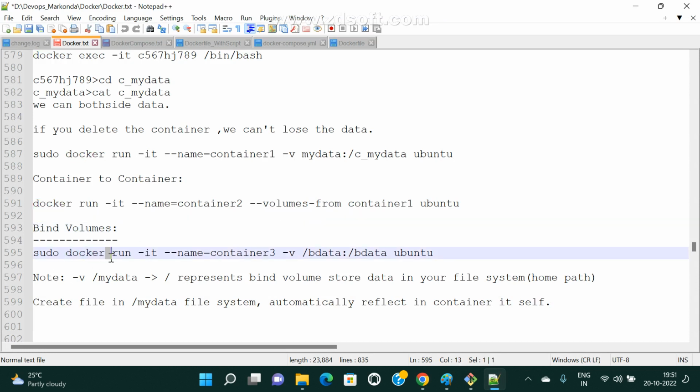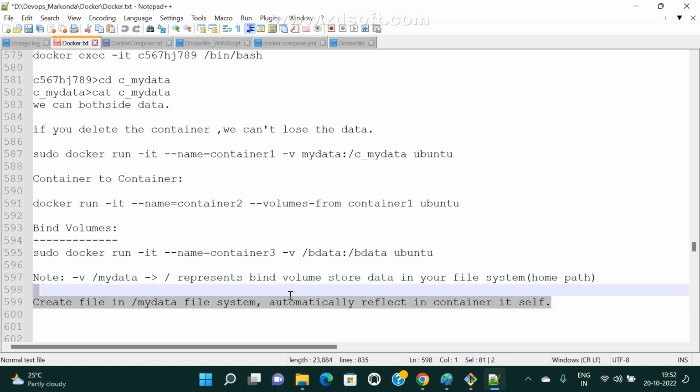Docker run -it container and -d. We just need to give the slash path. Earlier I was giving the volume path, right? Now we need to give your file system path. That's it. This is the bind store data on your host file system, so the path is automatically reflected in the container itself.